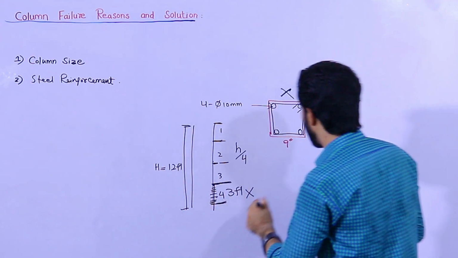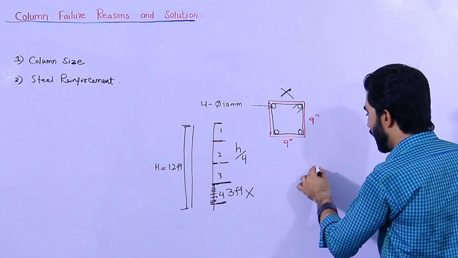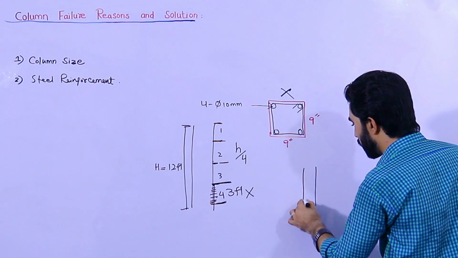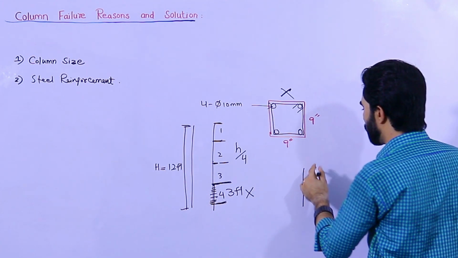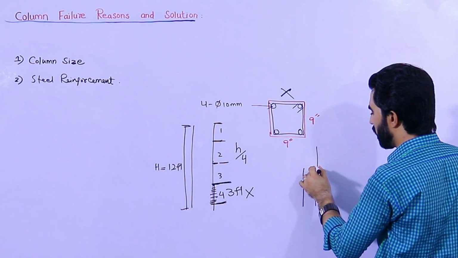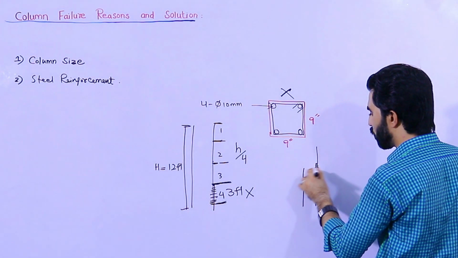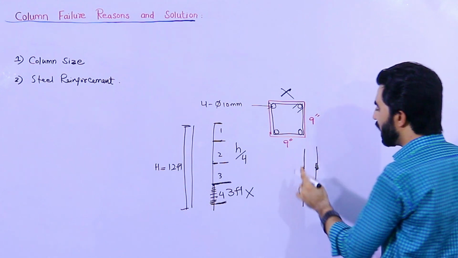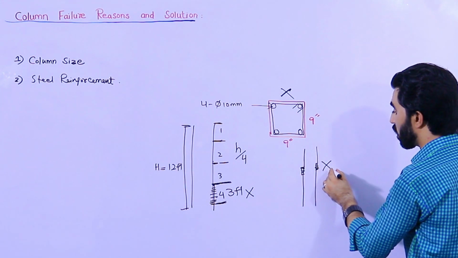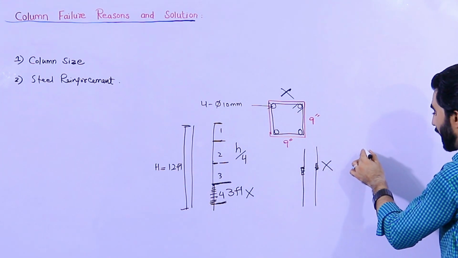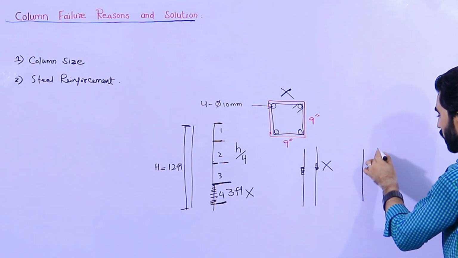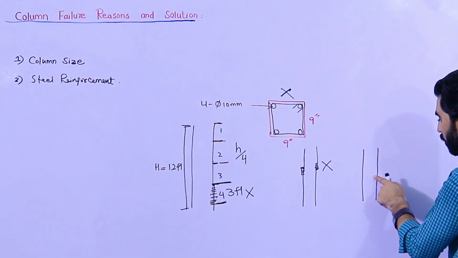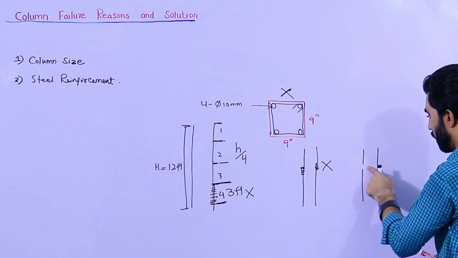But the lapping length should be provided alternately, not like this. This is one steel rod and this is the other. Sometimes people provide lapping length at the same place, like this. So guys, this is not the proper way. This is wrong. The lapping length should be provided alternately. As you can see, this is one steel rod, this is the other steel rod. So provide the lapping here and here.